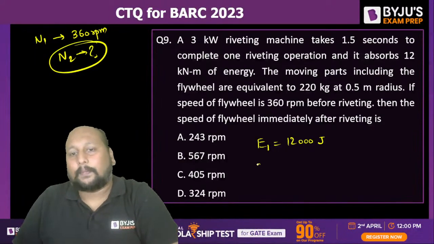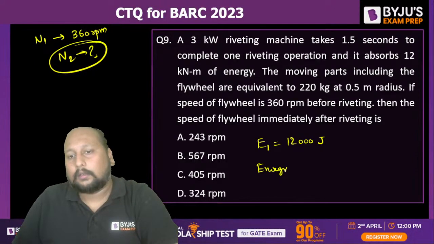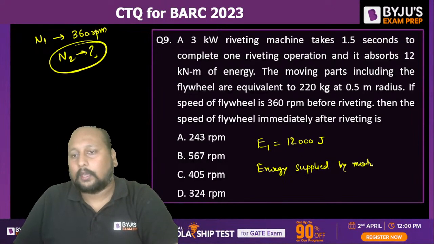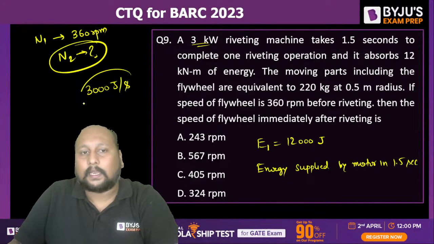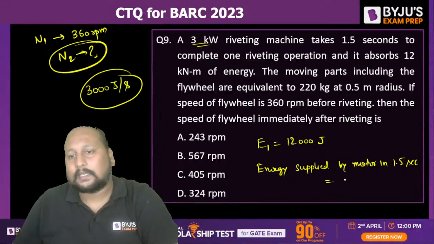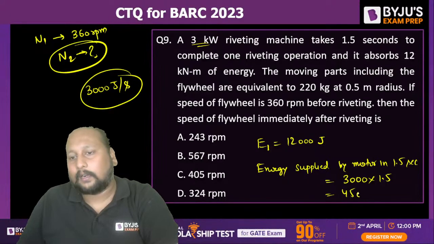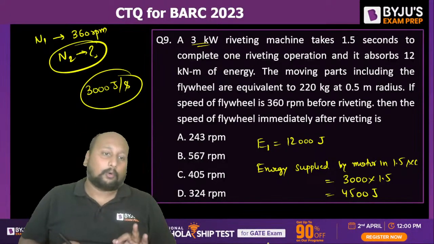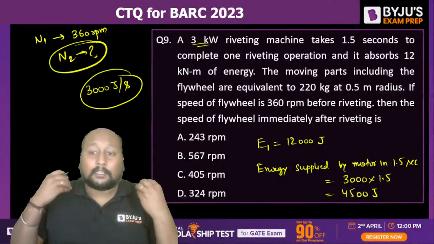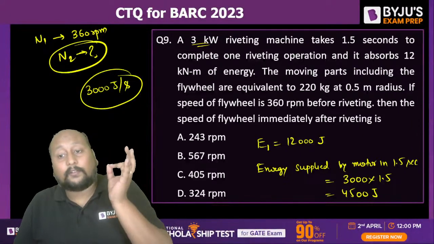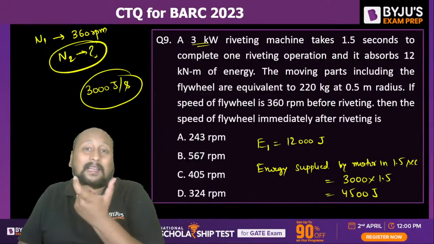But the energy supplied by the motor in 1.5 second, because it is having 3 kilowatt, that means 3000 joule per second of energy is being supplied every second. So I can say 3000 into 1.5, so this will be 4500 joule of energy being supplied by the motor, right? Total I require 12,000 joule of energy, but the motor is only supplying 4500 joule of energy. So where will the rest of the energy be supplied from?